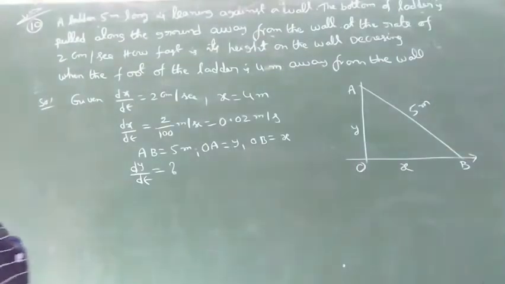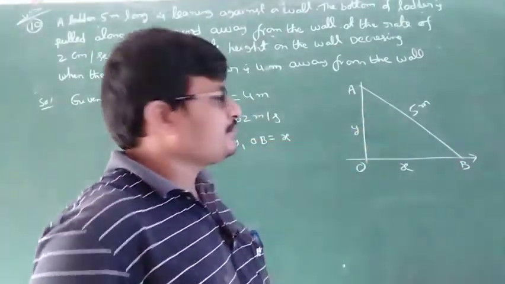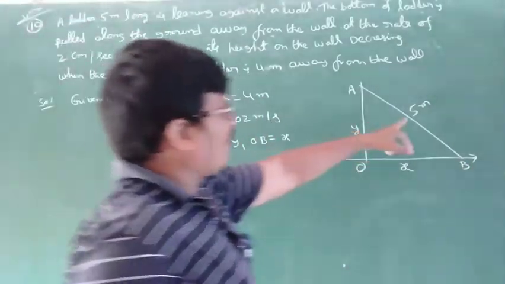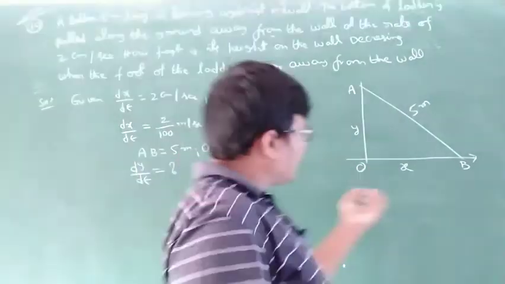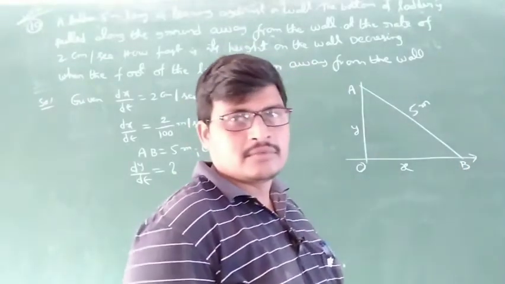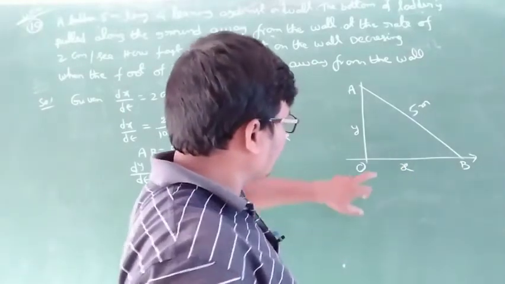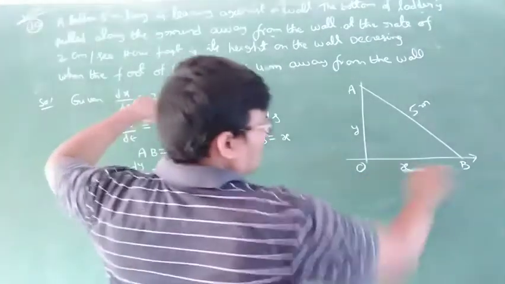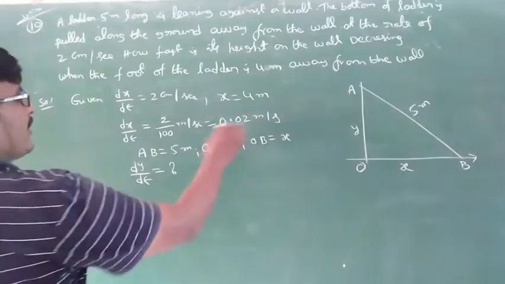Once again, a 5 meter long ladder against the wall, the base is pulled 4 meters from the wall. The base rate of change is given as 2 centimeter per second, to be converted into meter per second.